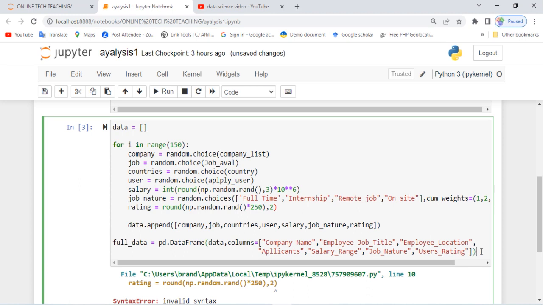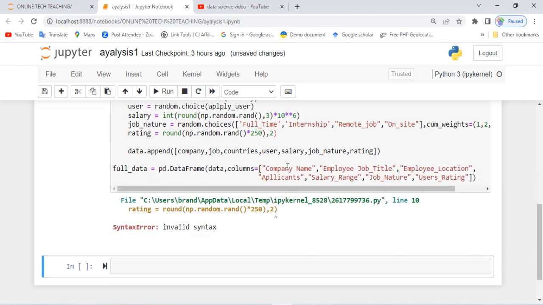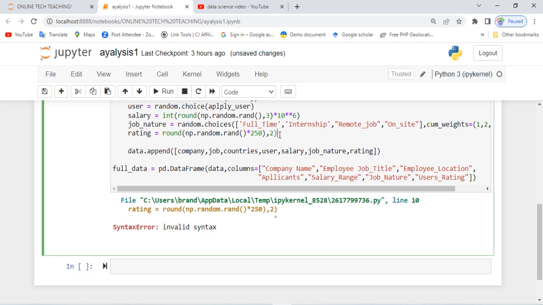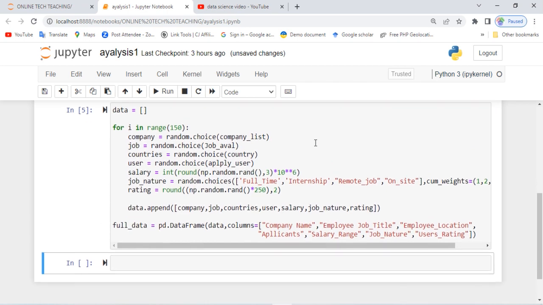We have successfully pushed our data into a new variable called full data. If we run this code and there is no error, that means we are good to go. Good. We are seeing an error here. What is this error telling us? It is because at the point of our random number there is another bracket we are supposed to open, because this one is closing this one, and this one is closing the other one. Now when we run this code, there is no error. We have been able to fix that bug.